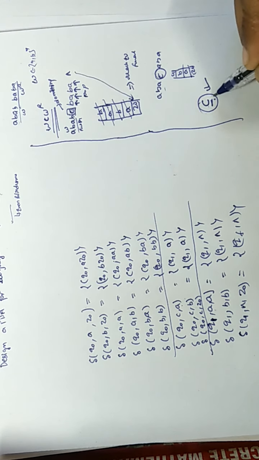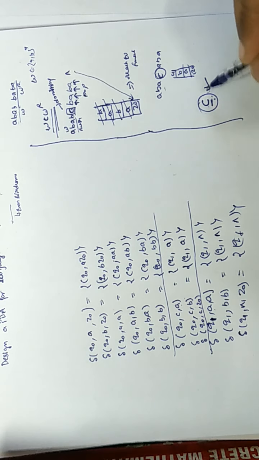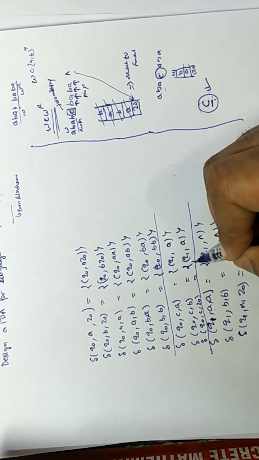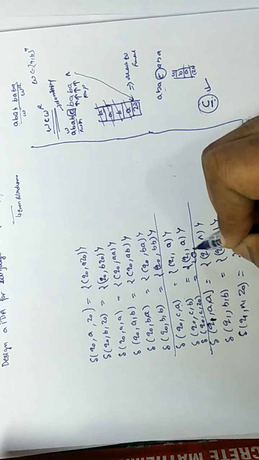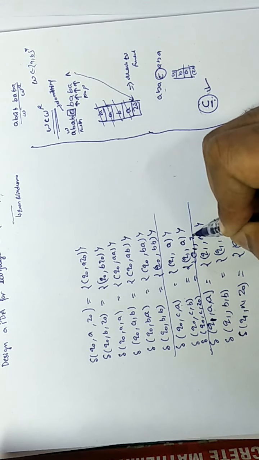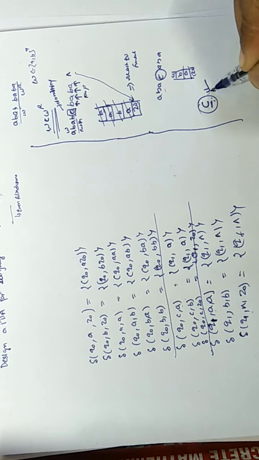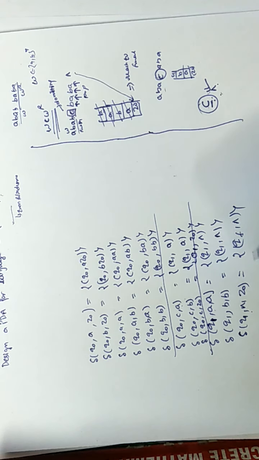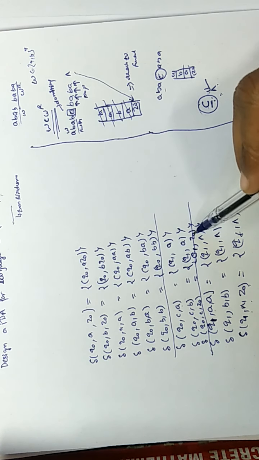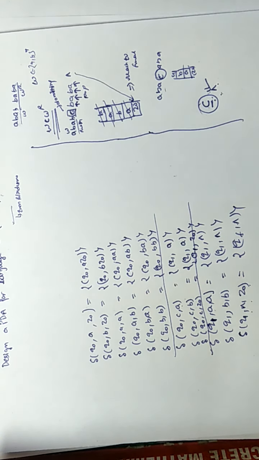You have to do nothing on reading C and move to Q1. Moving to Q1 and do nothing, because at Q1 we will reach the end of the input. After C we will reach the end of the input, and Z0 is at the top. Z0 is at the top, and we pop it and reach the final state.